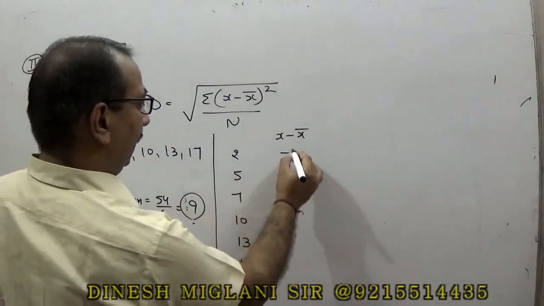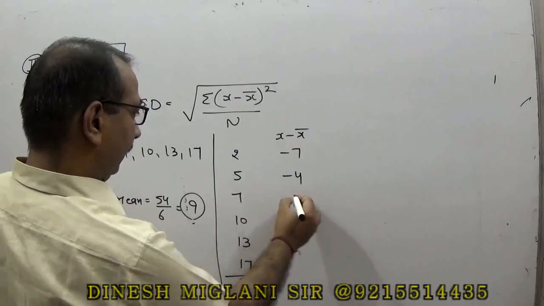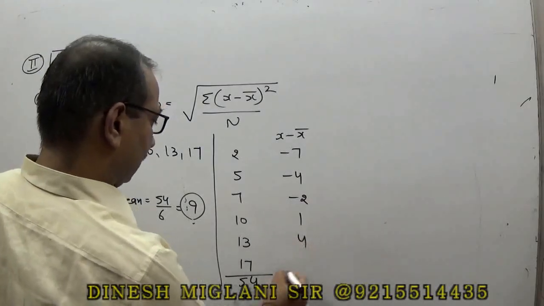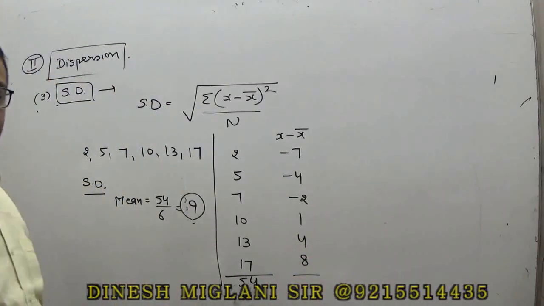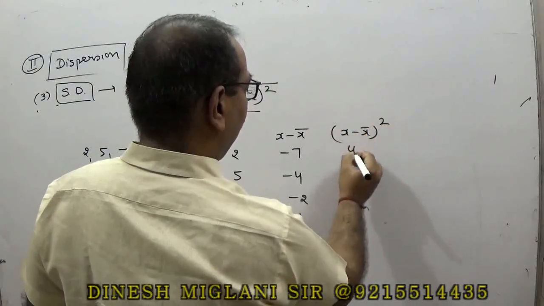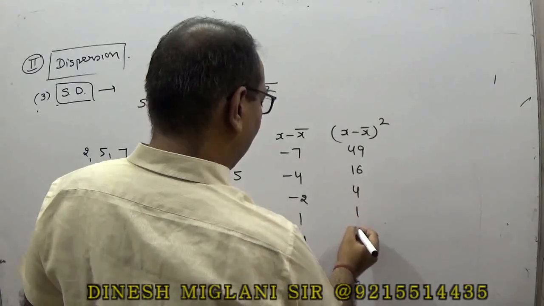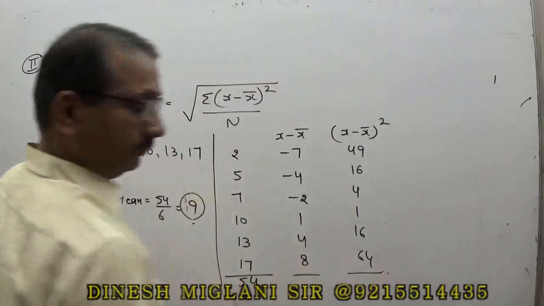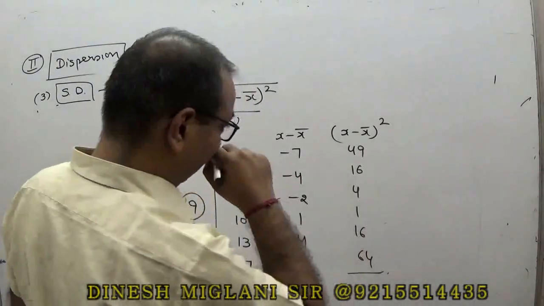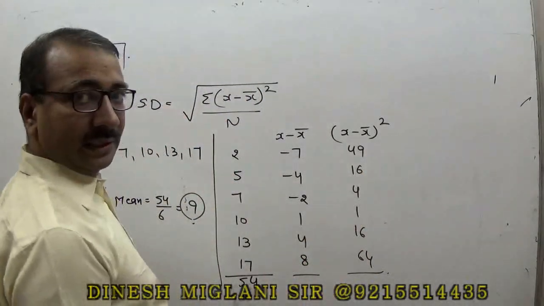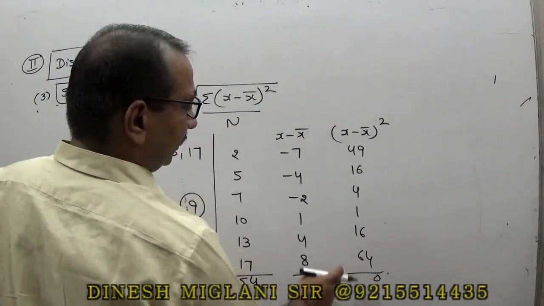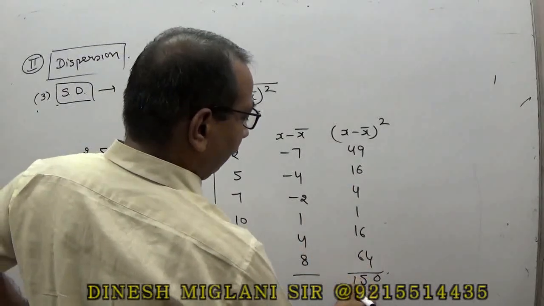Second step, I will find x minus x bar. 2 minus 9 is minus 7, 5 minus 9 is minus 4, 7 minus 9 is minus 2, 10 minus 9 is 1, 13 minus 9 is 4, 17 minus 9 is 8. This is my second step. Now I am supposed to find (x minus x bar) square: 49, 16, 4, 1, 16 and 64. Adding them, we get 150.